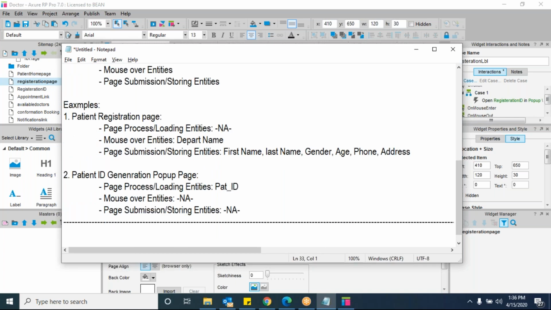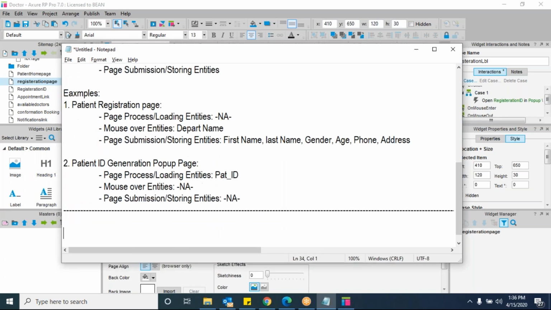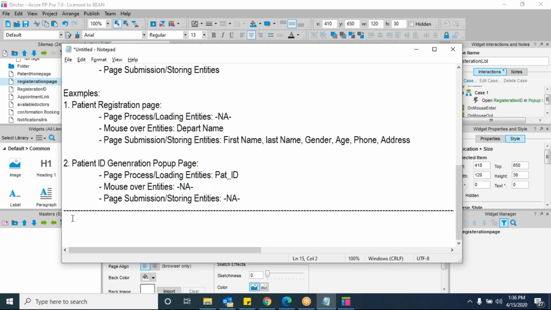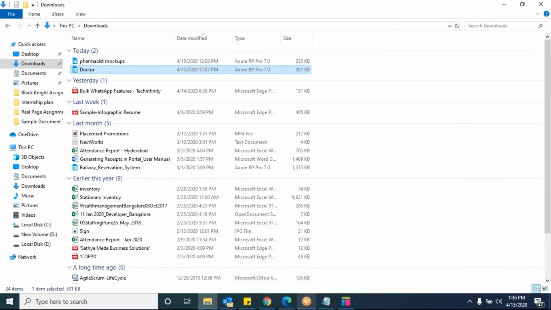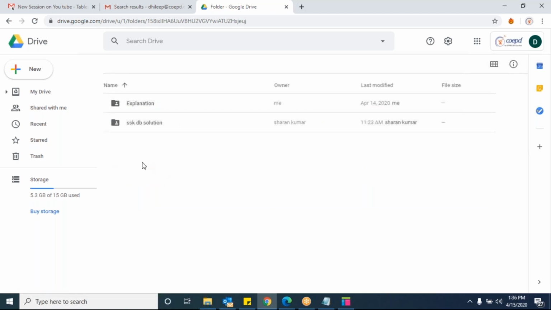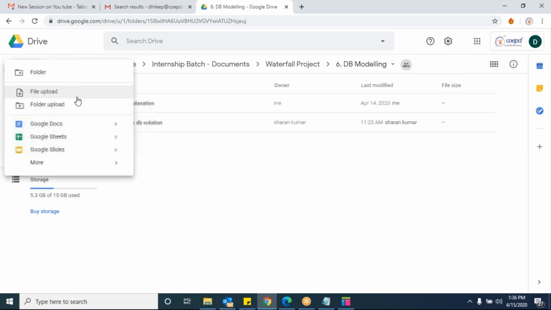The complete day you need to work on it tomorrow, right? The next task, which you are already aware of, is mapping entities to the tables. Here I'll tell you how to map entities to the tables. Here in the DB model, I'm going to create one Excel sheet now.